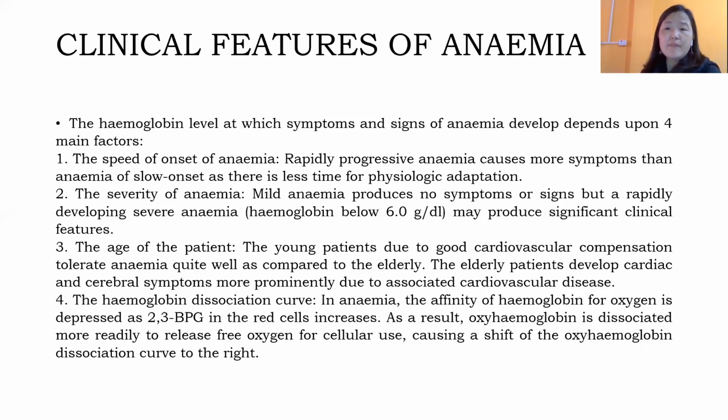Say for example, आपका अगर hemoglobin 6 gram per dl से कम है, if your hemoglobin concentration is below 6 gram per dl, then you come under the category of anemia, but that will be a severe form of anemia. So in case of mild, moderate, severe, the severe form of anemias can develop more prominent signs and symptoms as compared to mild anemia. Third factor in which the signs and symptoms developed are the age of the patient.